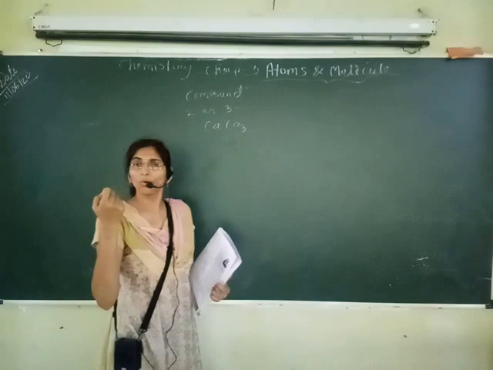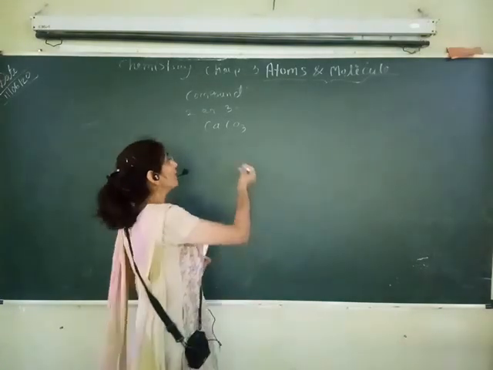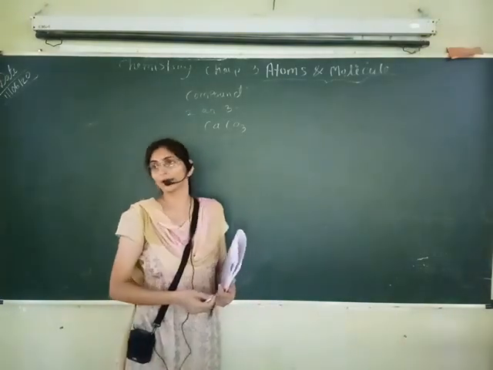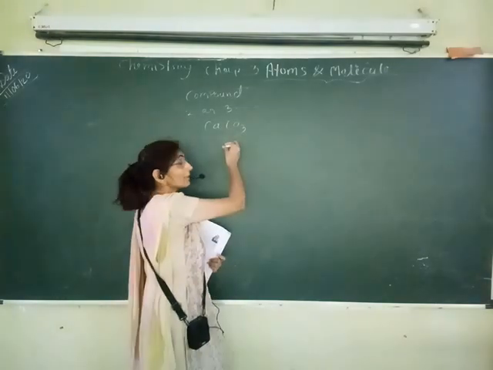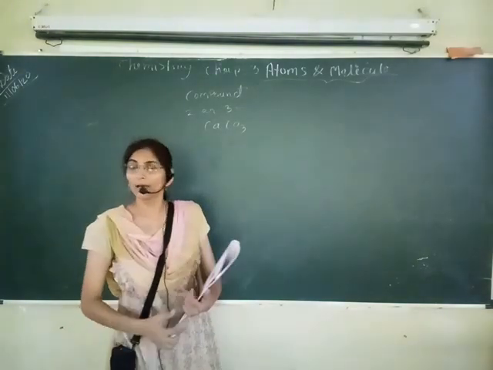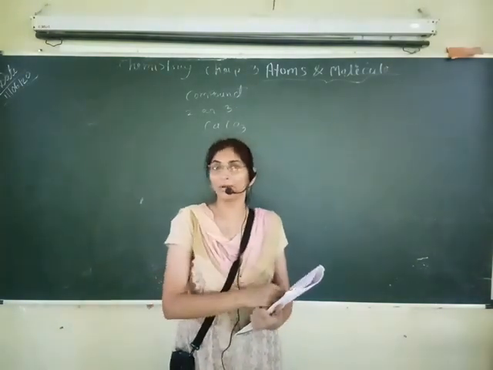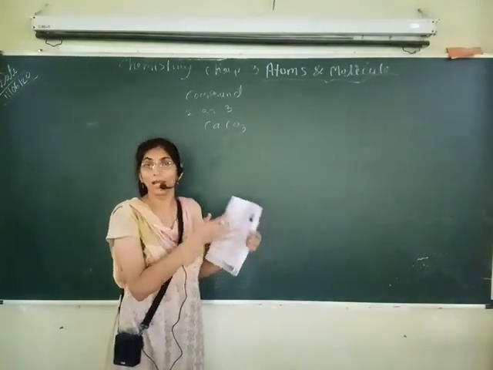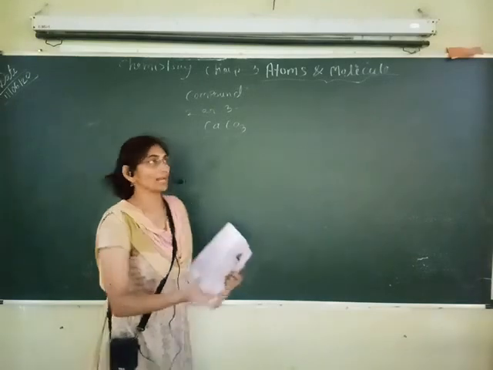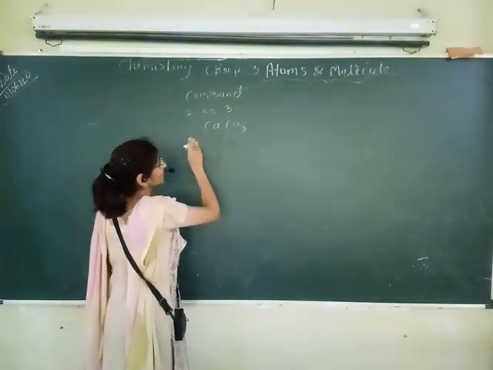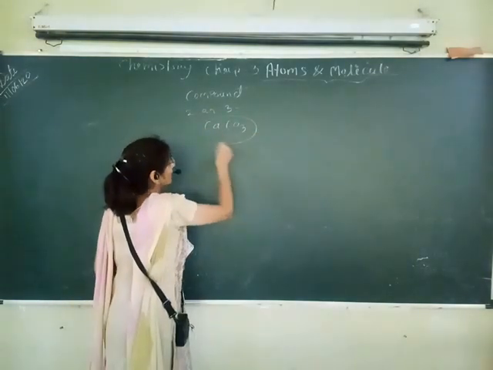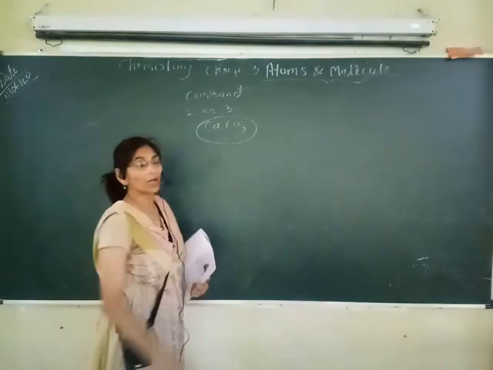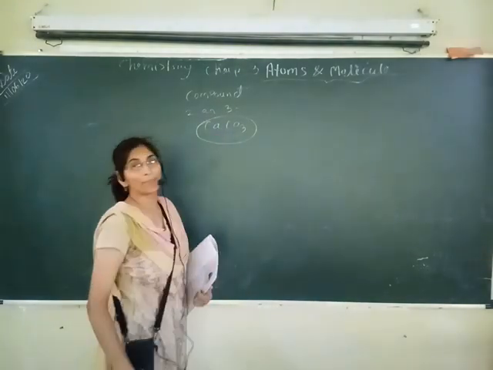So this was only a mixture. But when we think about a chemical reaction, the original properties of the elements are changed. Calcium is different, but in calcium carbonate it is not in its original form. A chemical reaction has happened here.